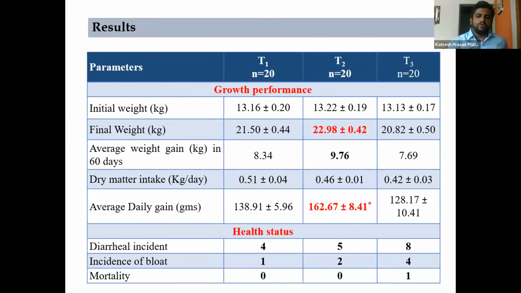So it is some 3 kg more than the control. We could achieve a very good average daily gain, that is 160 gram per day, compared to 10% and 30%, where it was some 20 gram lesser ADG in sheep lambs. Some diarrheal incidents were more in the case of 30%. Incidents of bloat were more, and mortality was also observed in the case of 30% inclusion of wet distillers grains.